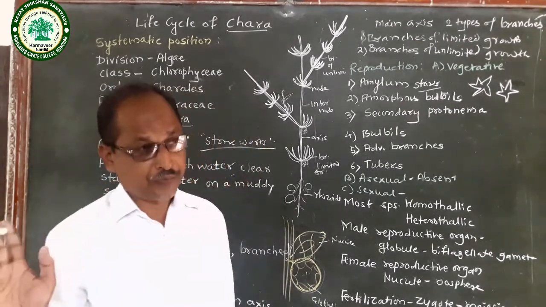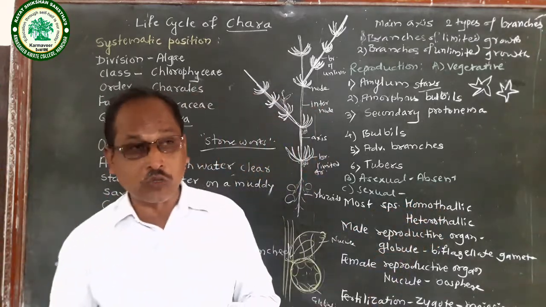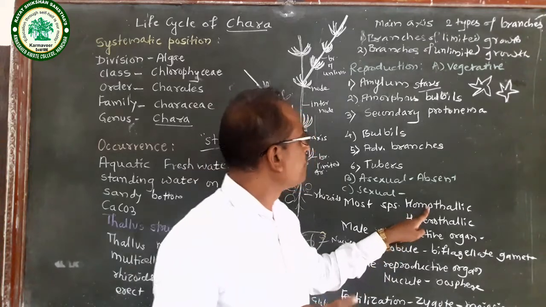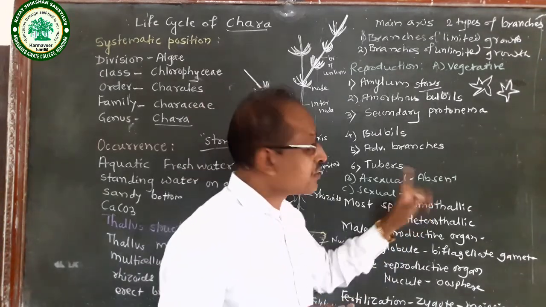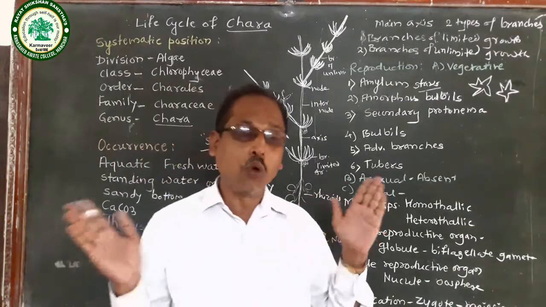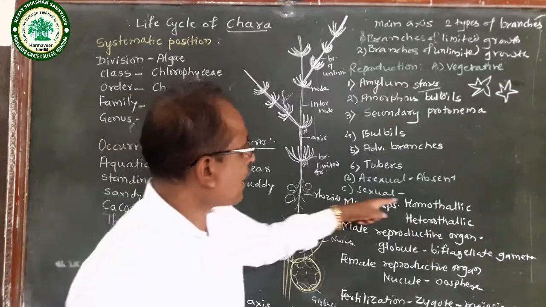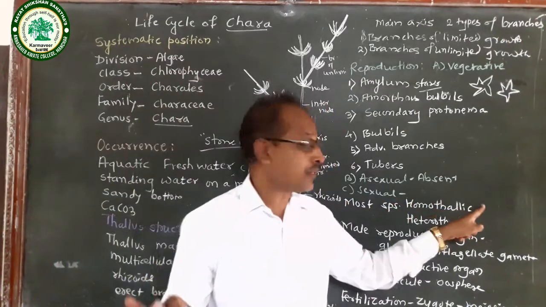Most of the species are homothallic. Homothallic means monoecious, meaning both the male and female reproductive organs are present on one and the same filament.